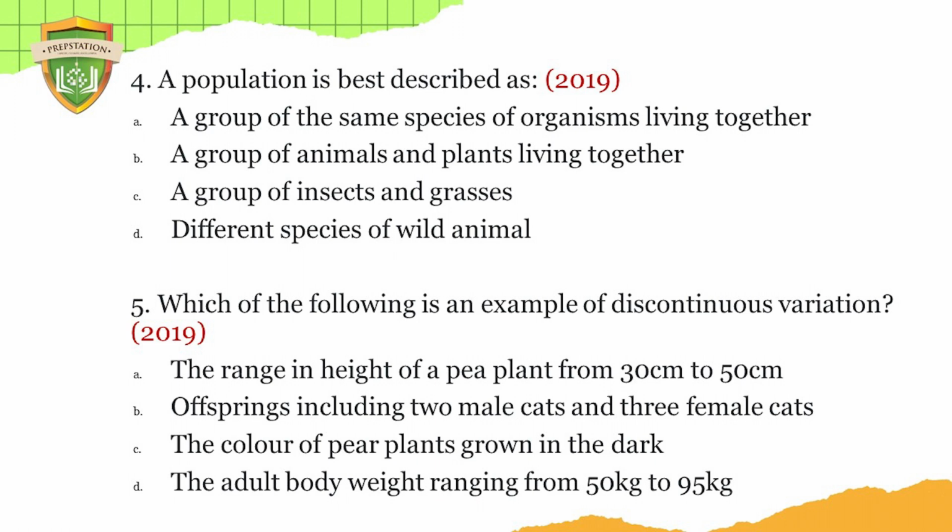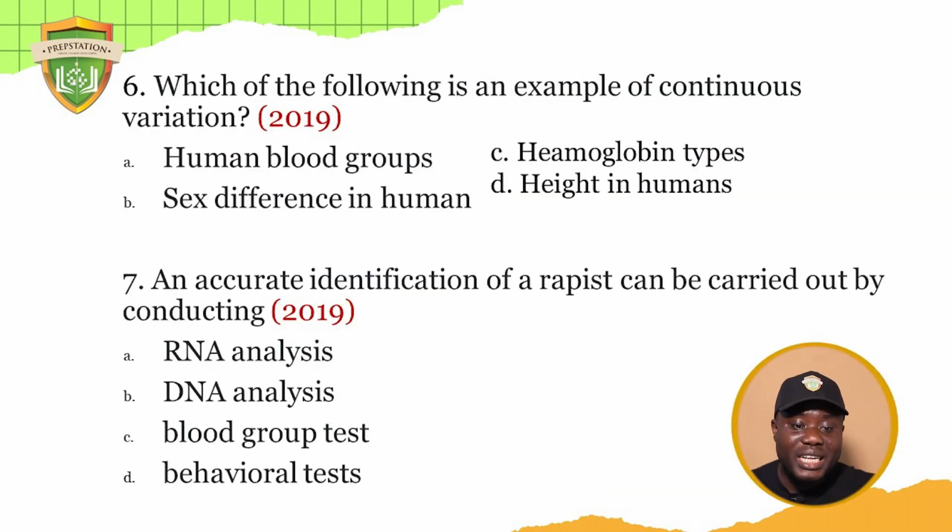Now, question number 6. Which of the following is an example of continuous variation? Human blood groups, hemoglobin types, sex difference in humans, then height in humans. Height in humans, which one? If you look at human blood groups, it's either you have this or you don't have this. Hemoglobin type, then sex difference too. So the only odd one out is the height in human beings.